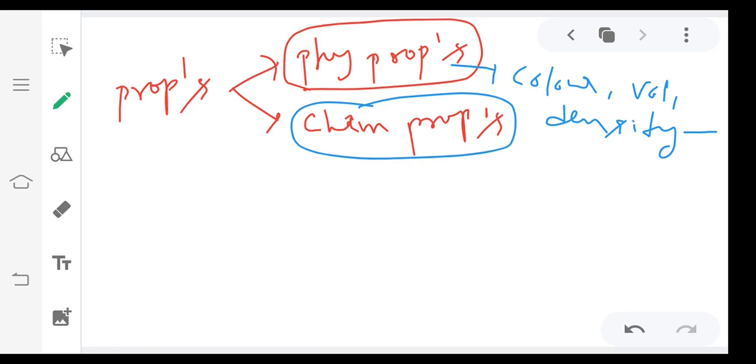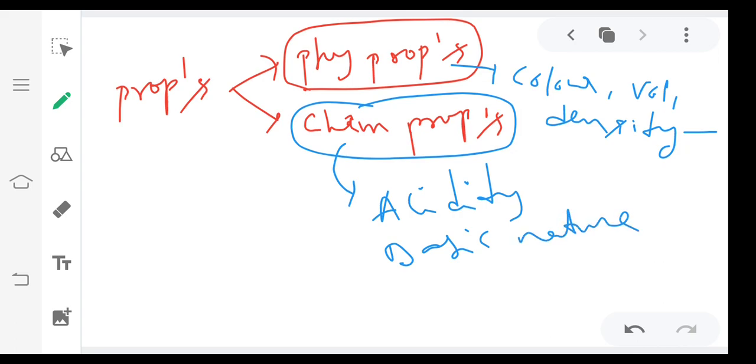The observations made by changing composition are called chemical properties. Example, combustibility, acidity, basicity, meaning basic nature. There are many. So properties can be divided into physical properties and chemical properties.